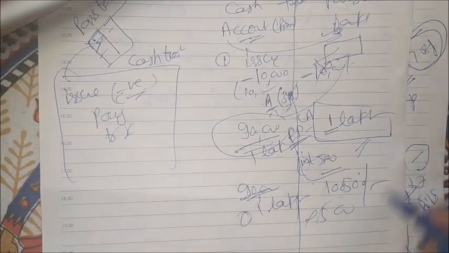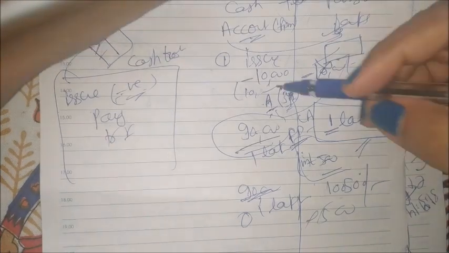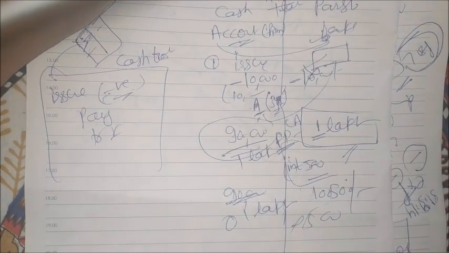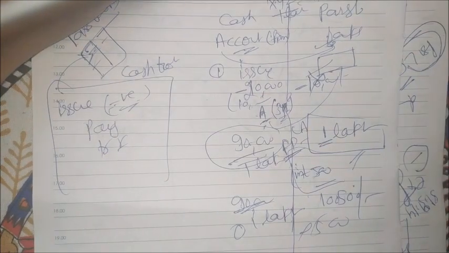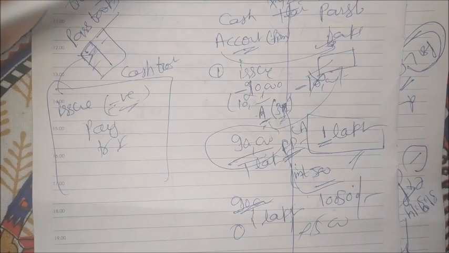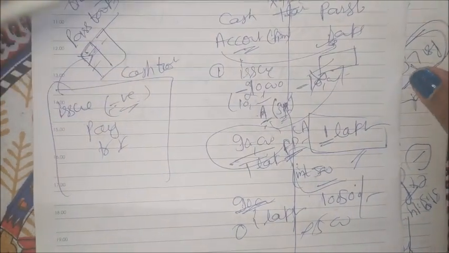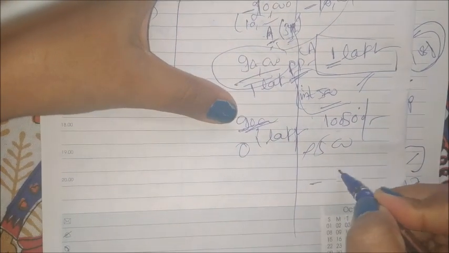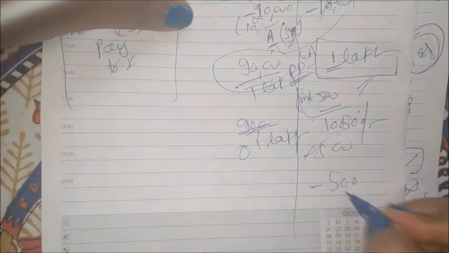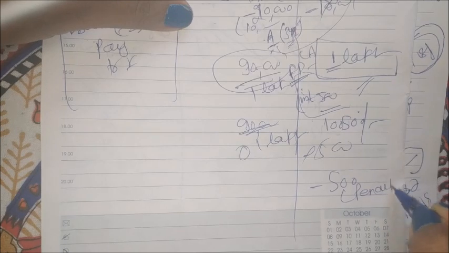Any other reason? Sometimes you had issued a check of 10,000. Okay, and for example, say for 2 lakh check you had issued, but in your account the balance was only 1 lakh. In that case, what will happen? Your check will be dishonored. For dishonor of the check, the bank will charge some penalty, for example a penalty of 500. In that case, what will the bank do? The bank will deduct 500 from your account as penalty. Okay, what is the narration? The narration is as penalty.